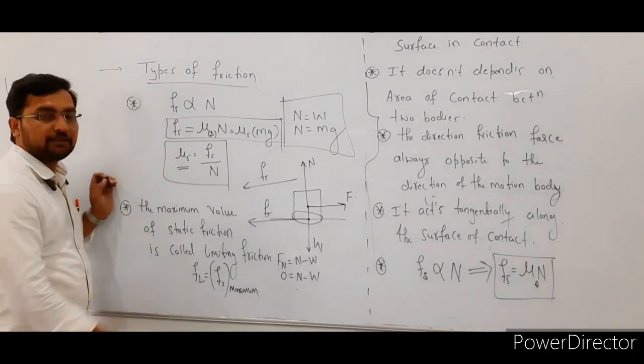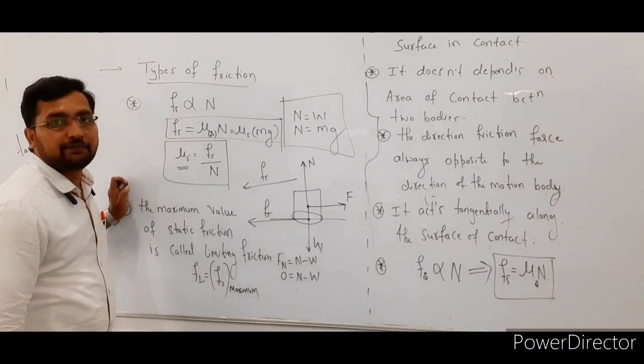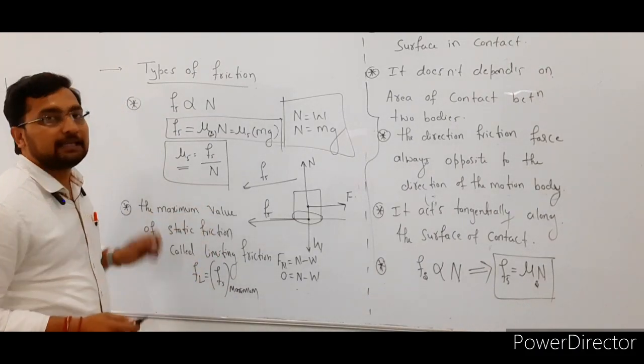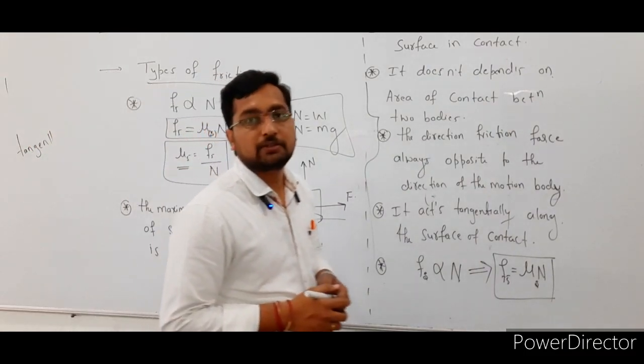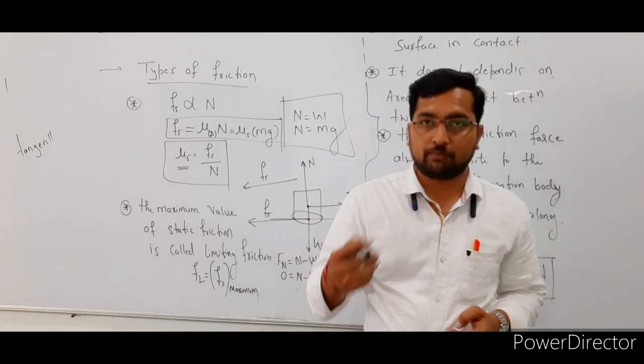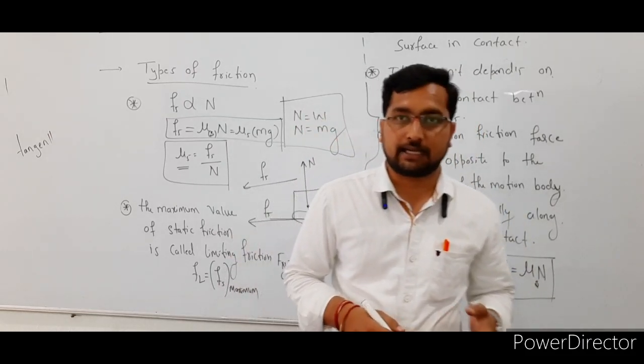So here, limiting friction is equal to the maximum value of static friction. So this is about static friction. First of all, static friction is an opposing force that comes into play when one body does not move on the surface of another body. So that is known as static friction.